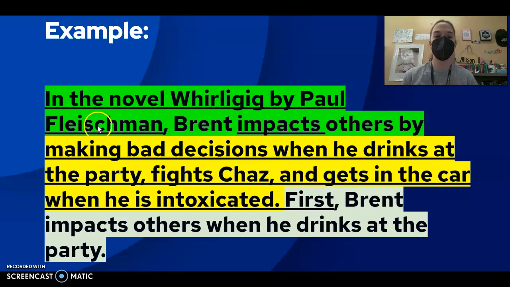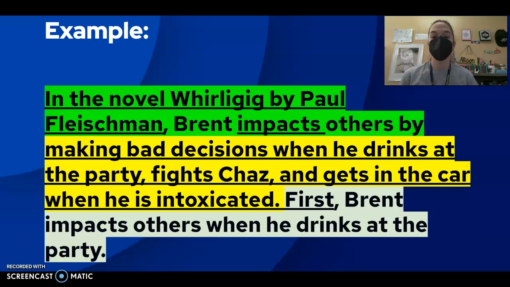So in the novel Whirligig by Paul Fleischman, Brett impacts others by, and then hit the three parts. Making bad decisions when he drinks at the party, fights Chaz, and gets in the car when he is intoxicated. Okay, so we know that in this we're trying to prove that he impacts others when he makes bad decisions.